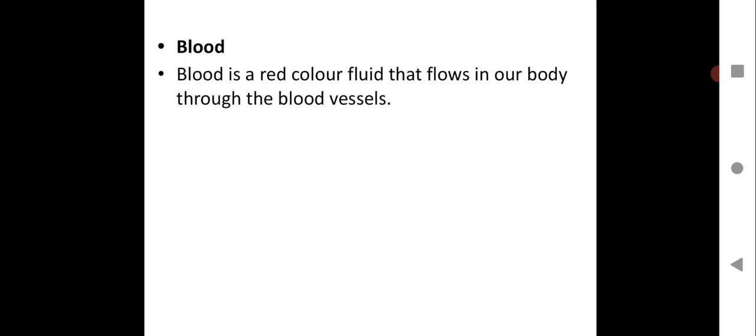Blood, let us see blood. Blood is a red color fluid that flows in our body through the blood vessels. Take down this point. As you all know, it is due to the hemoglobin present in red blood cells, which is responsible for the red color of the blood, and it flows in our body through blood vessels. Our body has a huge network of blood vessels which helps in the movement of blood throughout the body.